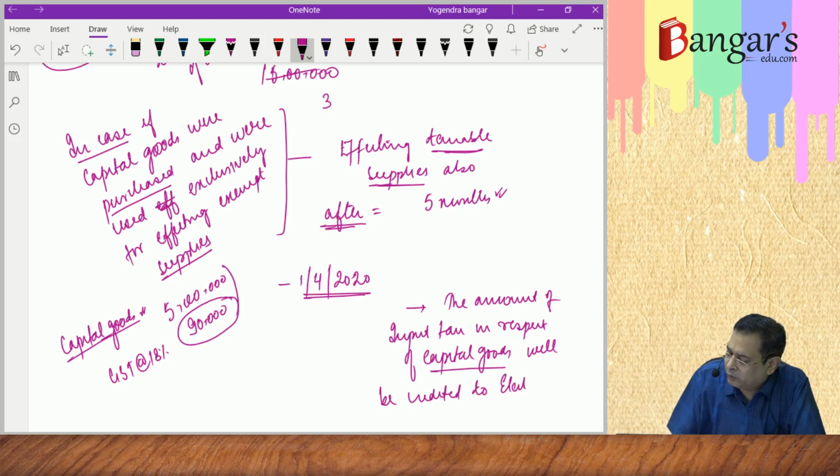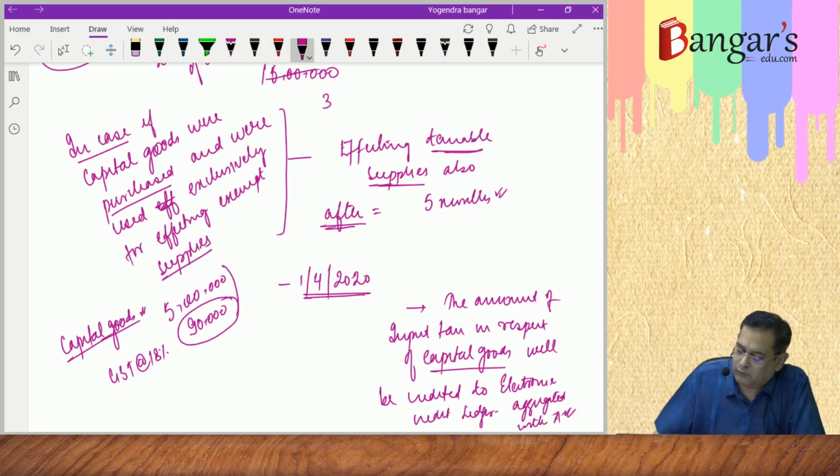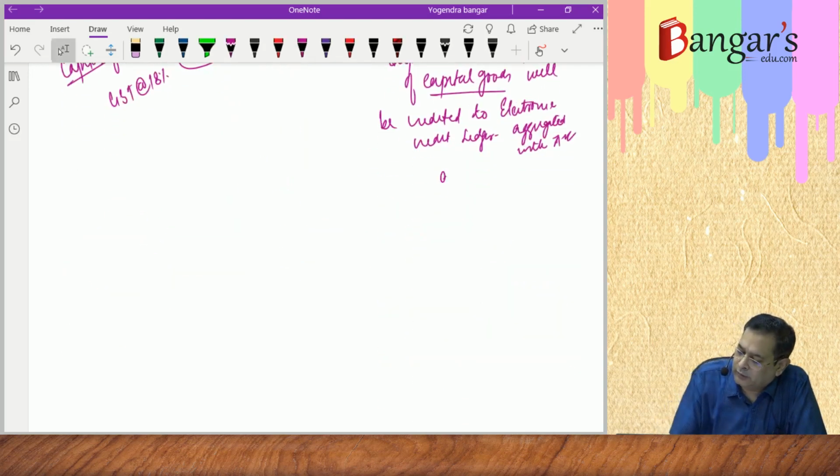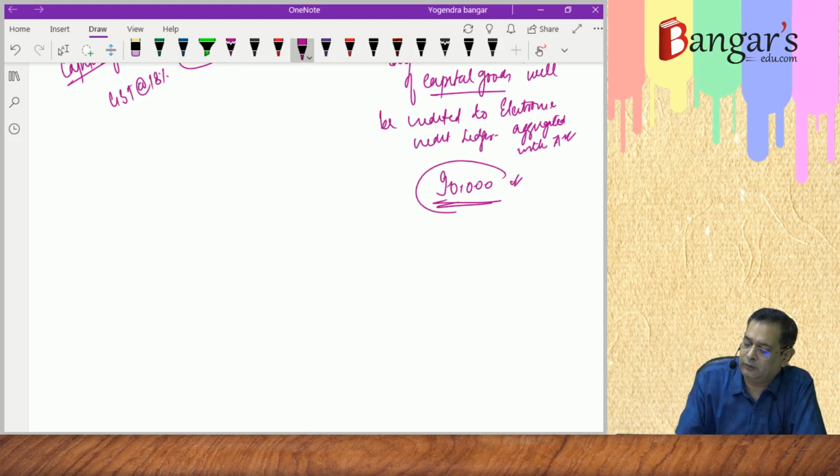To electronic credit ledger and aggregated with A. So now this 90,000 rupees will also be added to the common credit. This 90,000 rupees will be credited in the electronic credit ledger and will be added to the common credit.